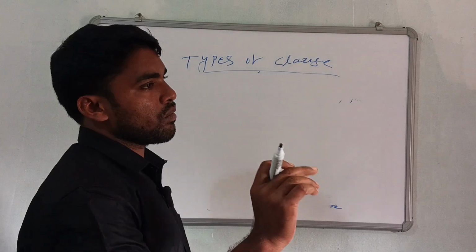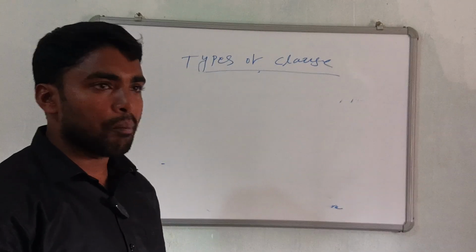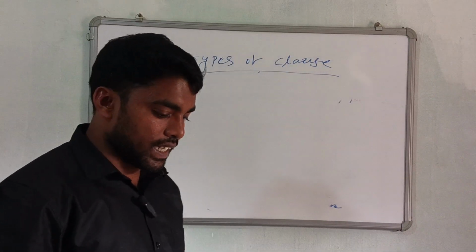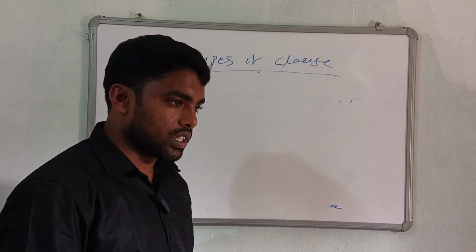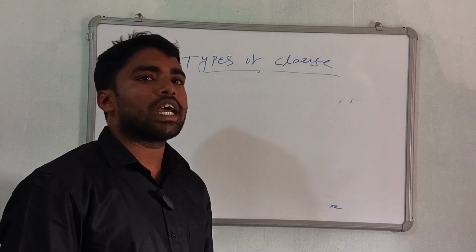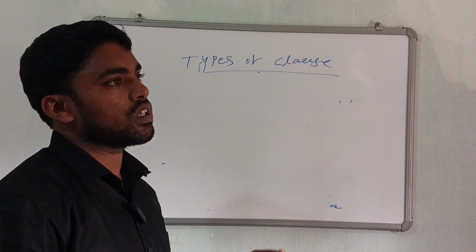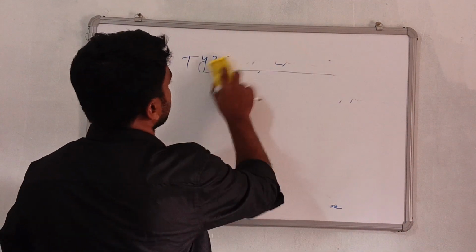Then subject and predicate. What is the meaning of subject?